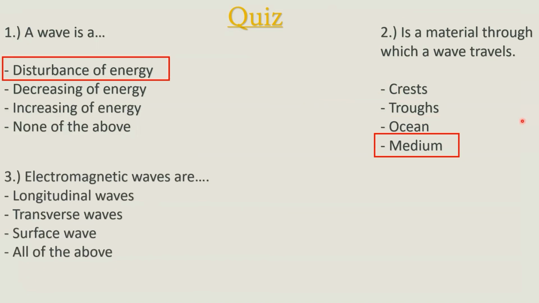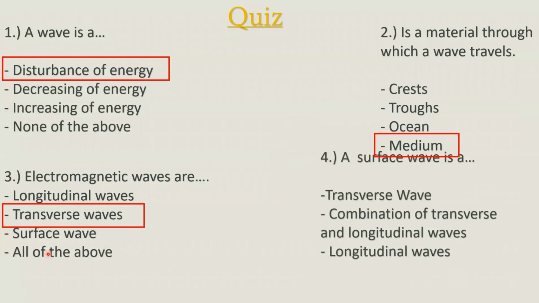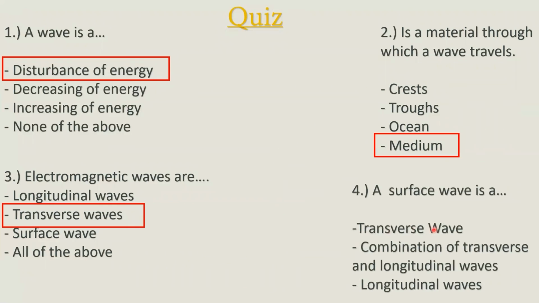Question 3. Electromagnetic waves are: 1. Longitudinal waves, 2. Transverse waves, 3. Surface waves, or 4. All of the above. Transverse waves. Question 4. A surface wave is a transverse wave, a combination of transverse and longitudinal waves, or longitudinal waves. Combination of transverse and longitudinal waves.